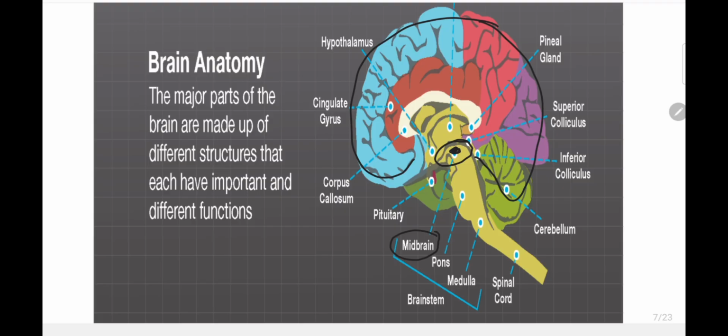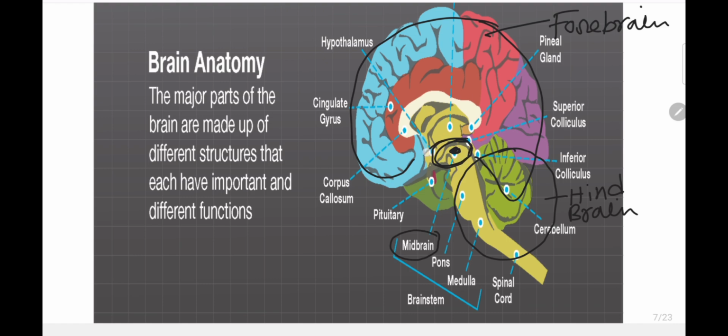Actually the midbrain connects the forebrain with another part of the brain, the hindbrain. So the forebrain and hindbrain get connected by the midbrain, which is a very little part of the brain.